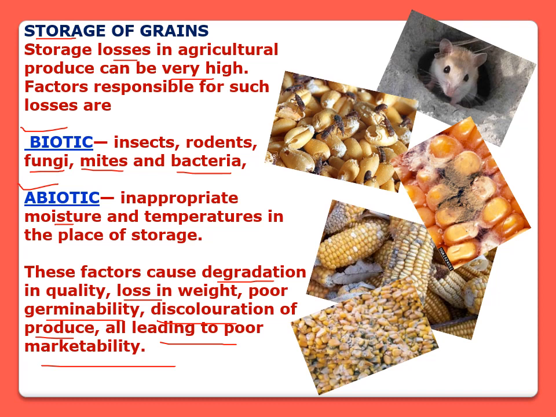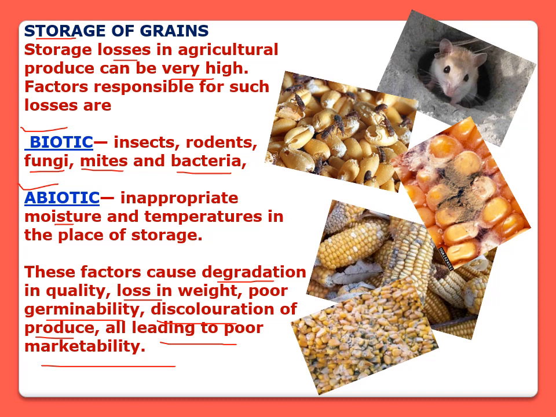It means if the grain is not stored properly, if at the place of the storage moisture is there or temperature is not proper, our food, our grain can degrade. It cannot be sold at a proper value, and the farmer cannot get benefited by these types of grains.